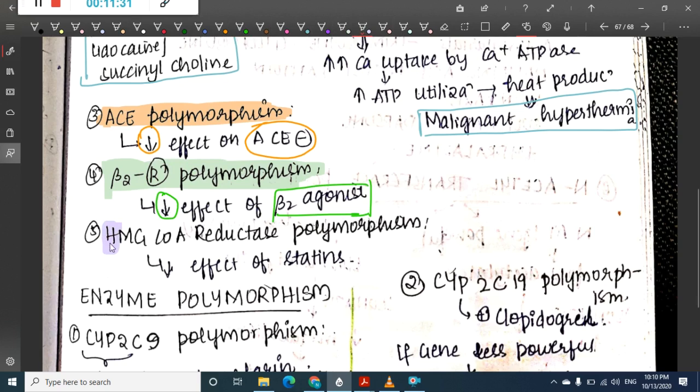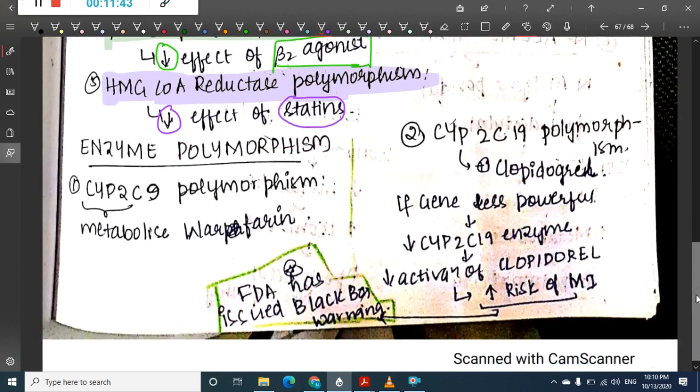Then we have HMG-CoA reductase polymorphism, in which there is a decreased effect of statins.